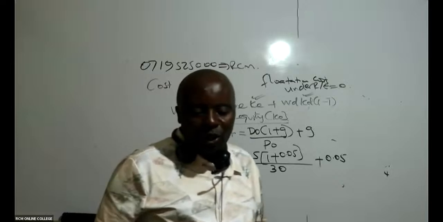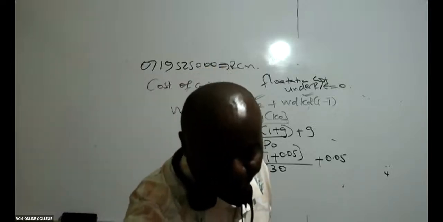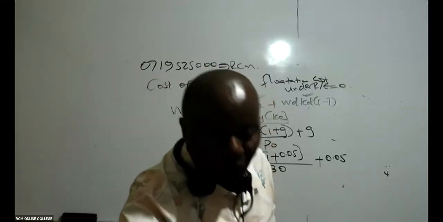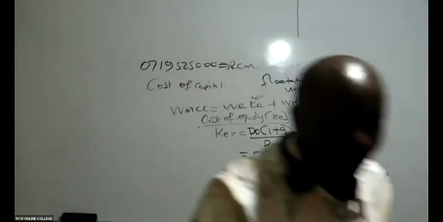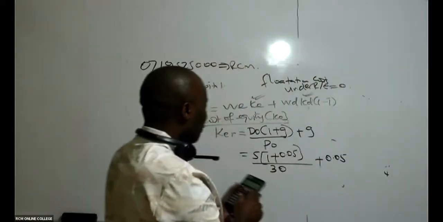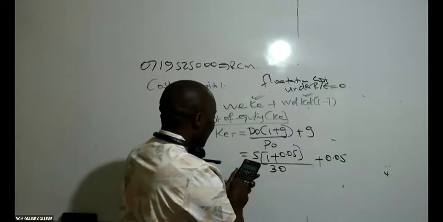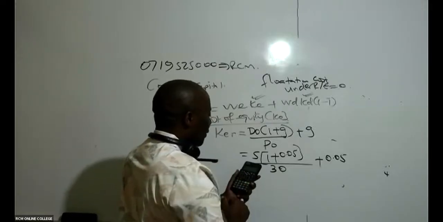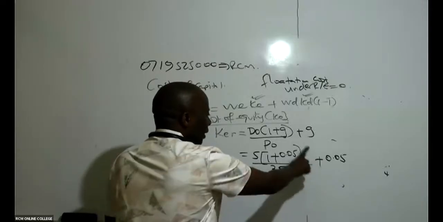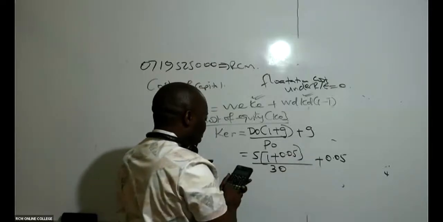So let us all get our calculators. We say 5 times, in brackets, 1 plus 0.05, close, divided by 30, equals. Whatever I get, I add the growth rate, plus 0.05.